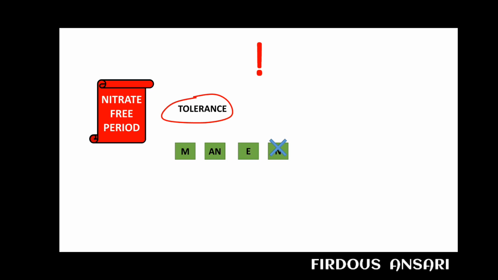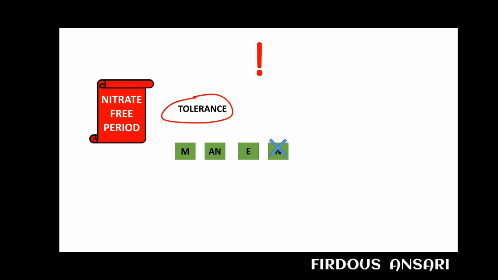So we will provide a nitrate free period at night time for nearly 6 hours. Again in the morning the person will take the drug and now the enzyme has got reactivated and it is able to convert nitrate into nitric oxide. So this is known as nitrate free period. One more important thing in relation to this nitrate free period is the Monday disease.